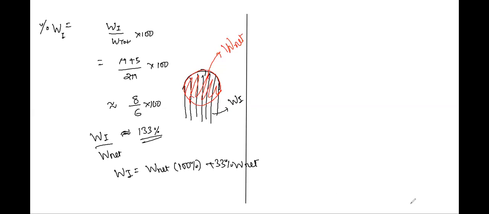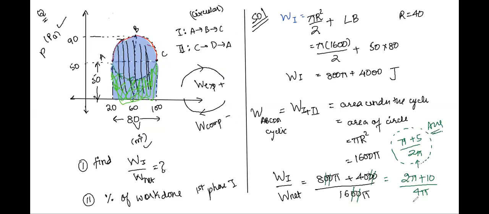Class, is the entire concept of calculating percentages, taking approximate values, and also the concept that area under a PV graph gives you the work done, clear? If this entire question and the concept approach is clear to you, please raise your hand. If not, you can ask your doubt.